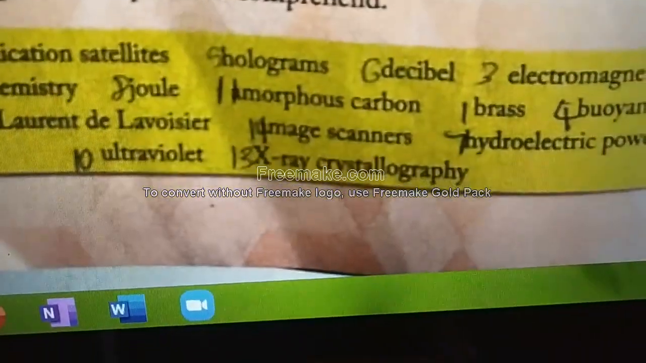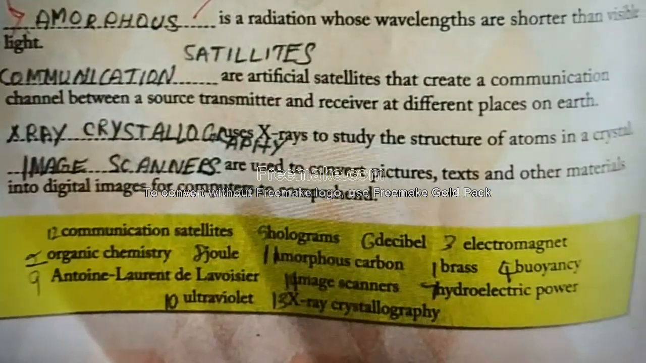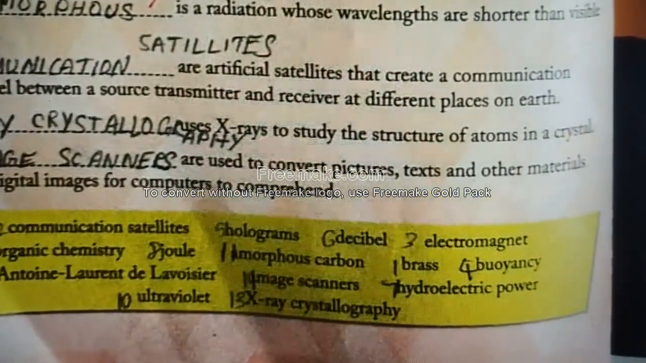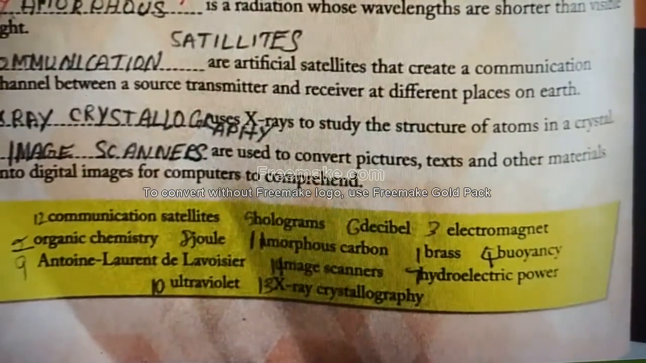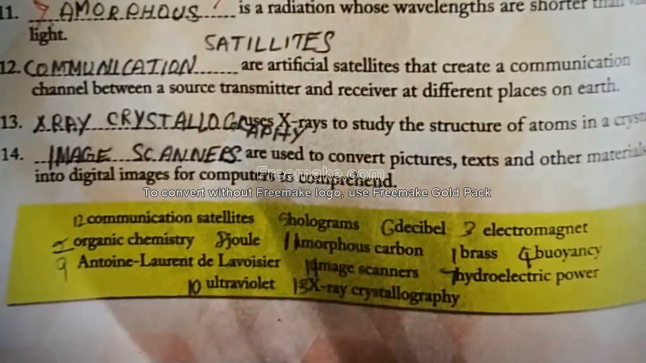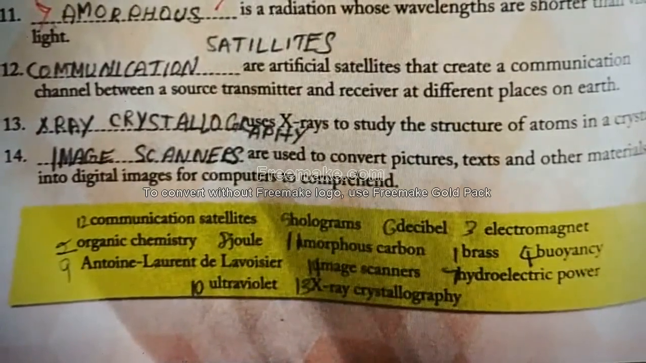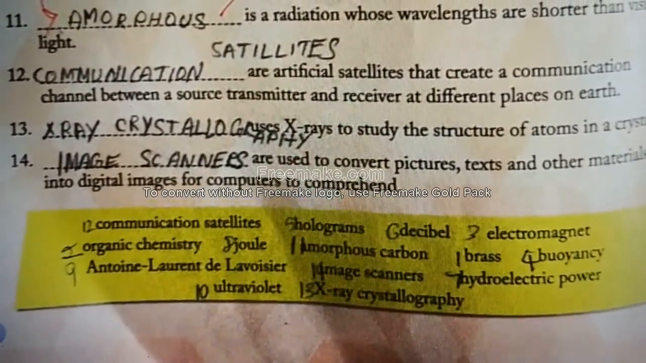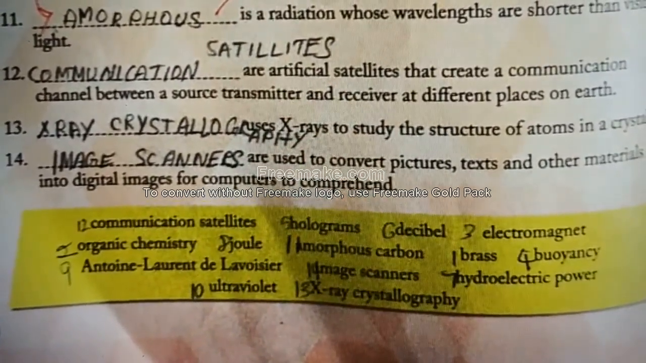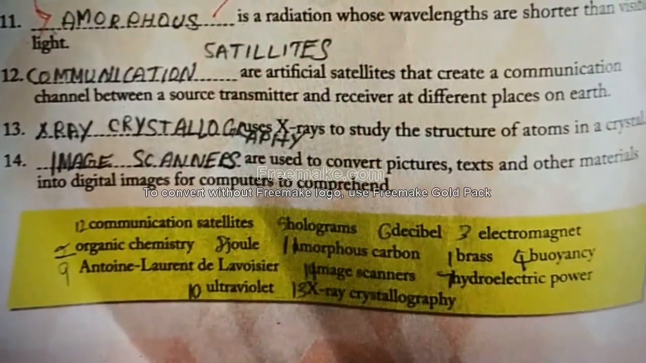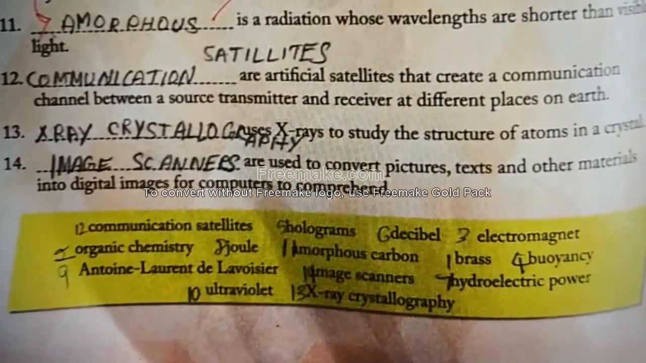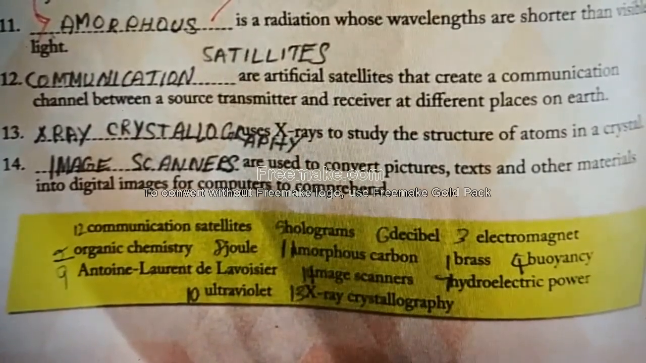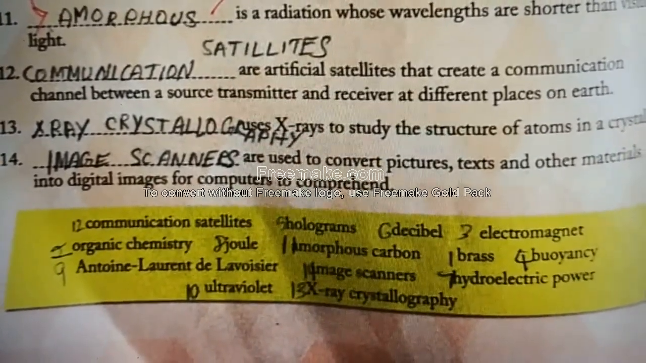Dash are used to convert pictures, text, and other materials into digital images for computers to comprehend. The answer is image scanners. You know a scanner, right? In our school and all it will be. By keeping a picture inside, you can convert it into a document.